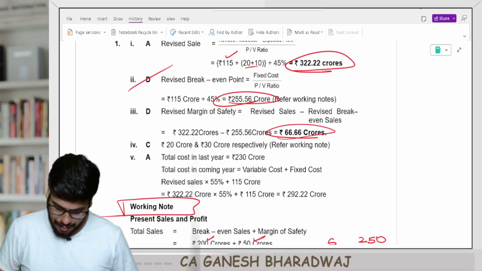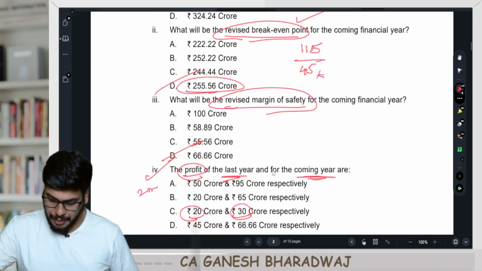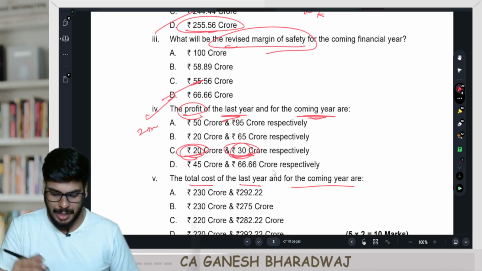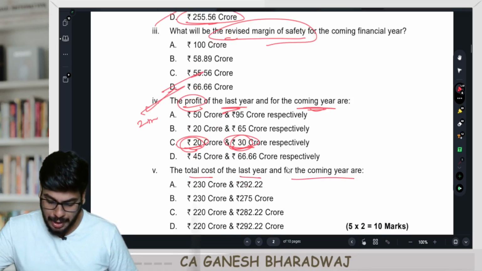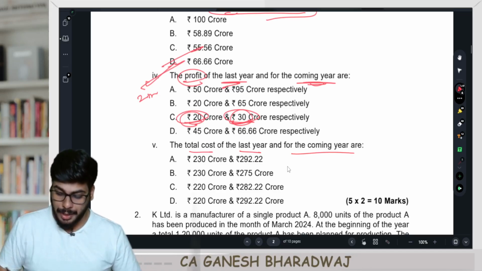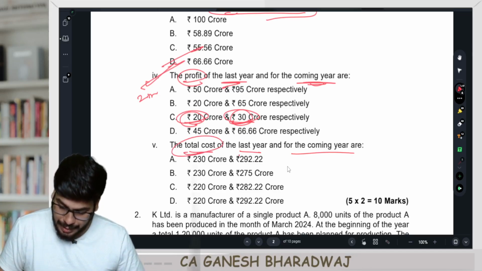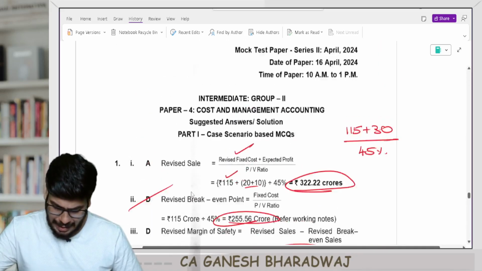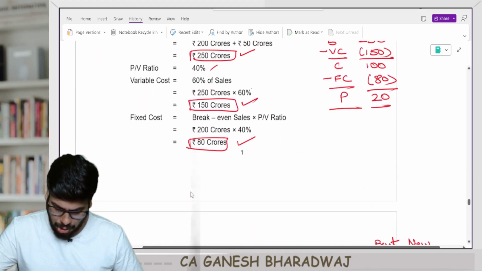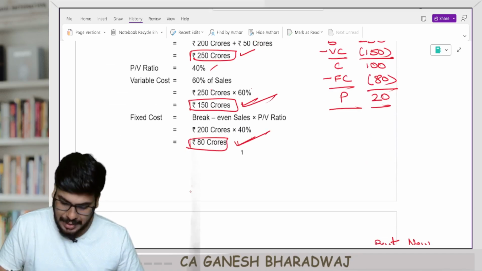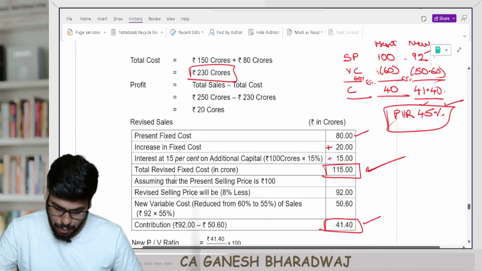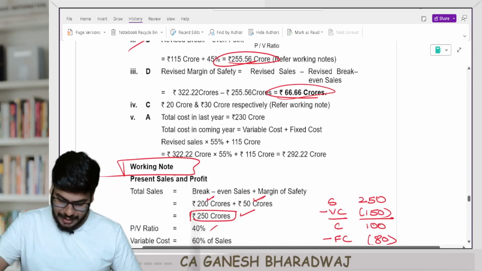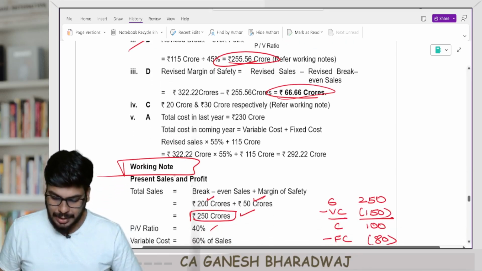And then the profit for the last year and the coming year, we know last year is 20, this year 10 crores more than the last year. Are you clear with this? That's about it. Next, what is going to be the total cost for the last year and for the coming year? We have already calculated that. The total cost for the last year is 150 plus 80. It's going to be 230 crores. Correct, guys? Now, in this year, how much is it going to be?